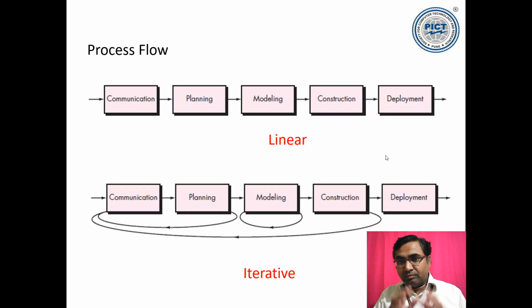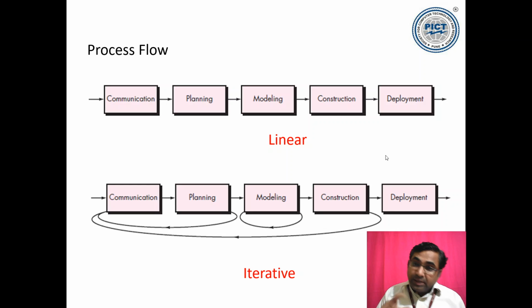What is really said is that you are freezing that phase. Once the communication activity is done, we freeze the communication documents. We freeze the SRS document, which will not be modified. Then you do the planning and freeze the planning document. Then you perform modeling, and all the modeling activities, tasks, and actions are frozen, no changes.